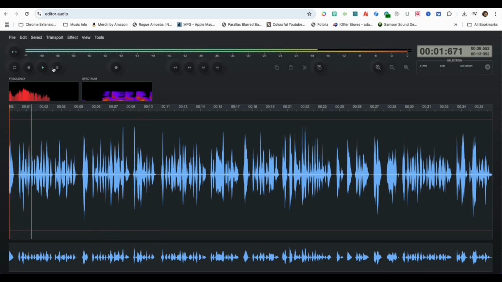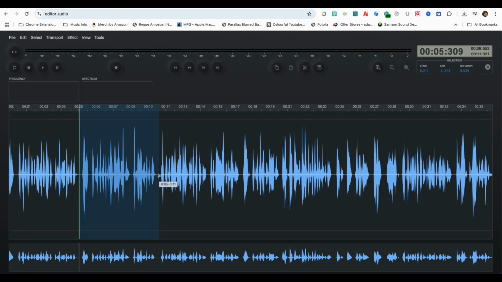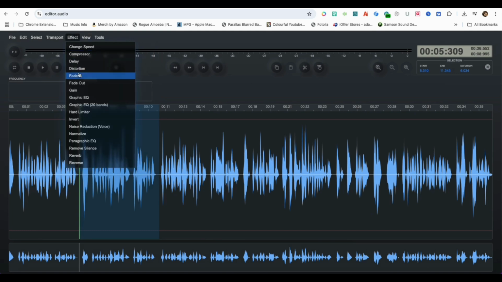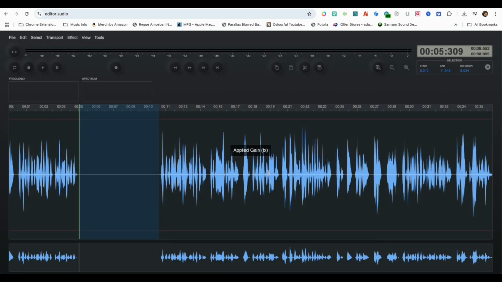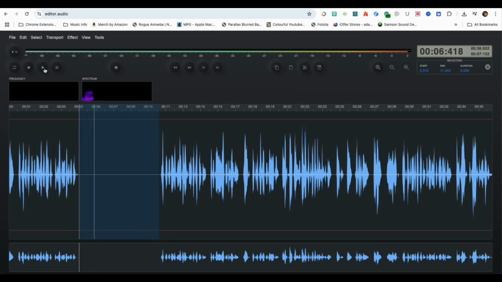Here, I will be separating the 2 stick figure character voices so they can be lip-synced individually. To do that, I'll first highlight each section of the male voiceover parts. Then I'll choose Effect, the Gain tool, turn the percentage down to 0 and hit Apply. As you can see, the male voiceover part goes silent.